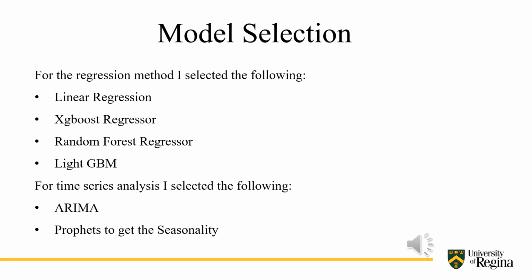Next, I moved on to the model selection phase. In the model selection, I researched and found that I can use two methods in order to predict the number of passengers in a particular zone. I can use either the regression method or the time series. In regression, I used linear, XGBoost, random forest, and LightGBM, and for time series, I stuck to ARIMA.